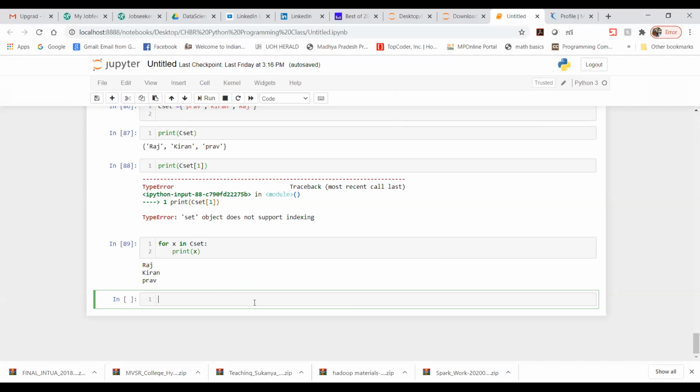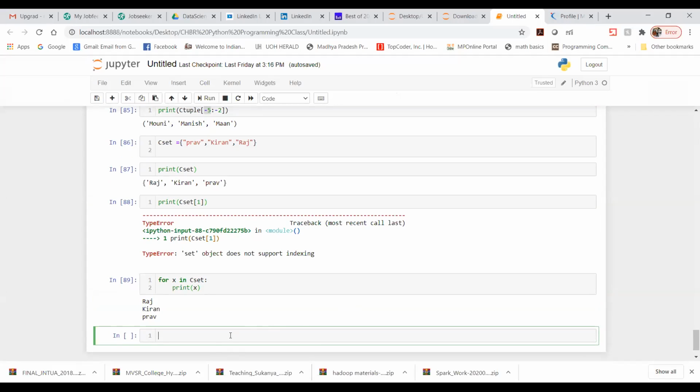Now, we have already created the set. Now I wanted to insert a name. cset dot, what was that, add. I just wanted to add a single item, or you can say I wanted to add somebody's name. Maybe I wanted to add Ravi Kiran's name. So into the set, I need to write in this manner, Ravi Kiran.